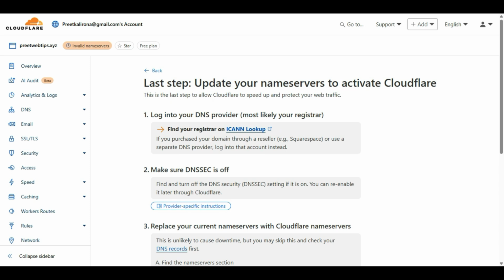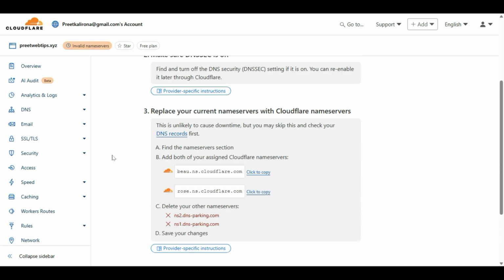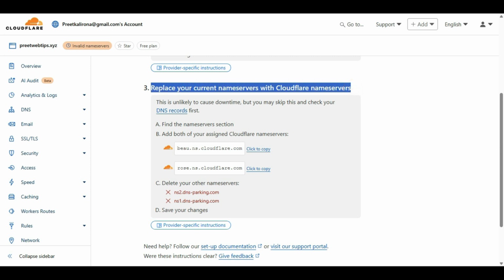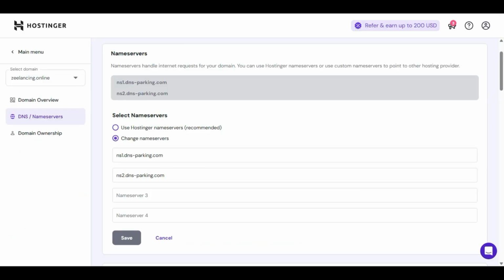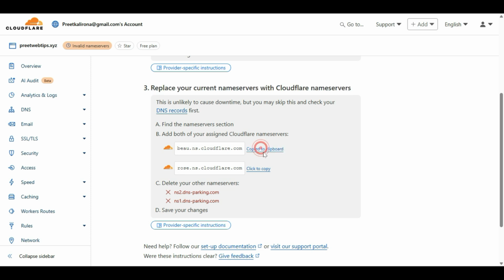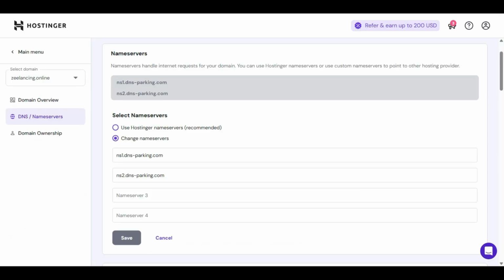The last step: update your name server to activate Cloudflare. If I scroll down, it will suggest you change your name servers to the Cloudflare name servers. This is the value we need to put into our domain provider DNS. Let me first copy the first one. Click here, copy to clipboard, come back to your domain provider DNS settings and put in a custom name server.